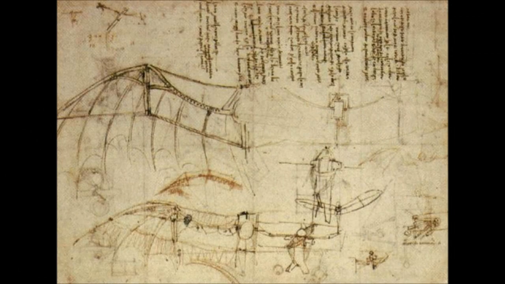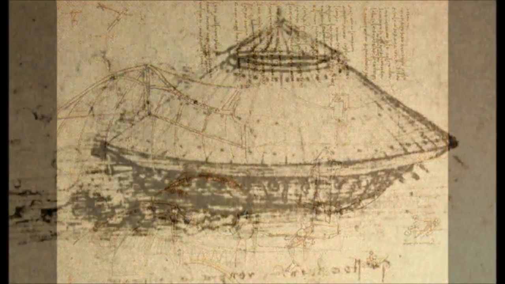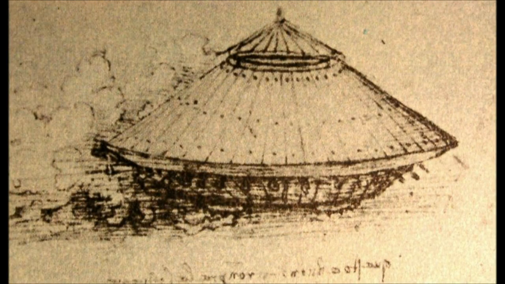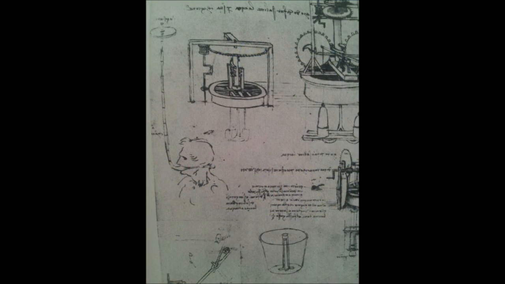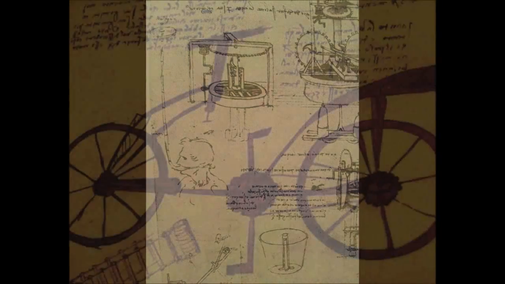Leonardo created new projects. One of the projects shows a helicopter, which was to be set in motion by 4 men. Unfortunately, as it turned out, it could not work because the men would rotate the rotor in the opposite direction to the copter.